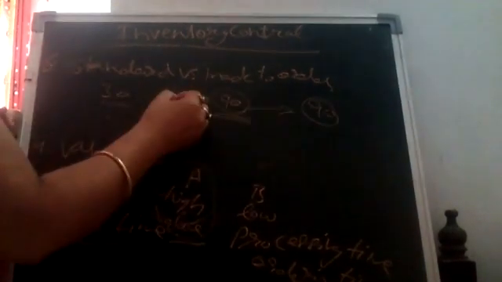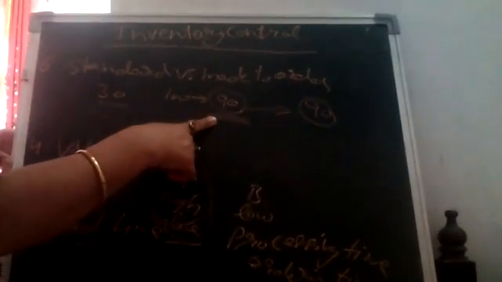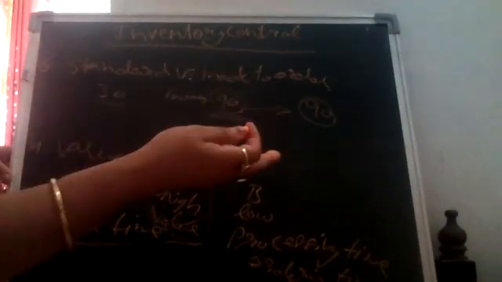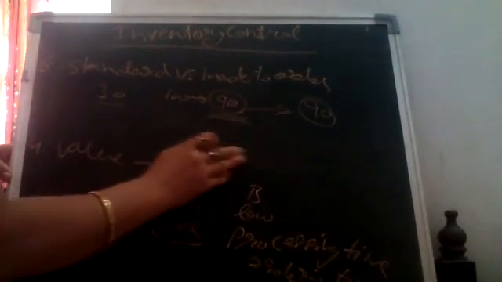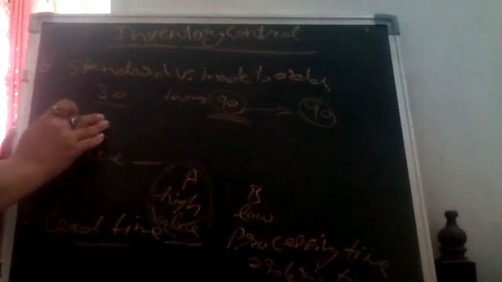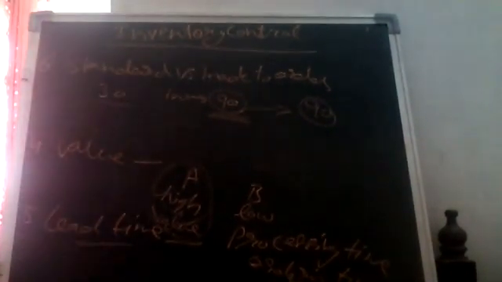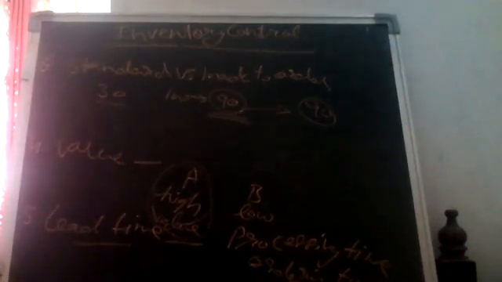So if one order takes 90 days, we have to maintain 90 days of stock every time, and we have to order a minimum of 90 days of stock. More we can, but not less than 90. 90 days stock से कम हम order नहीं करेंगे. Okay? But here we can order a minimum of 30 days of stock and a maximum of any amount. So this is called standard versus made to order. Now let's go for the next term, that is seasonality of supply.